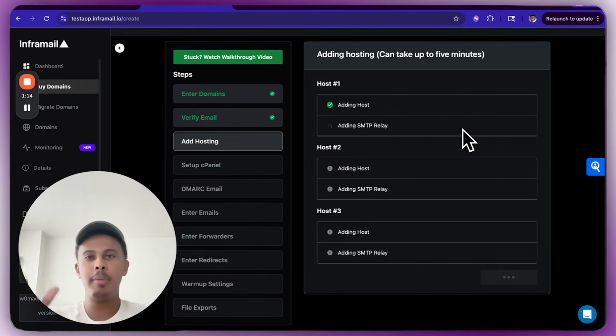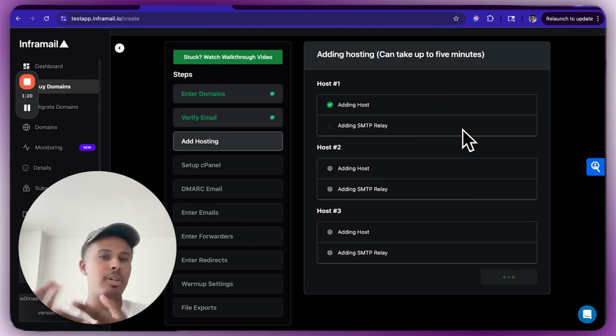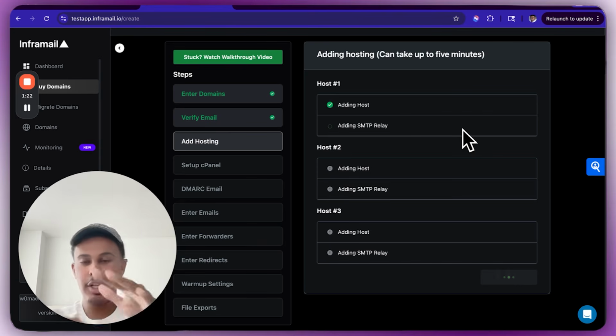And by the way, you're probably going to end up skipping that step because you probably already verified your email during sign up. But yeah, host 1 is going to start adding domains, host 2, host 3, and we're going to distribute all of your domains across these IPs.